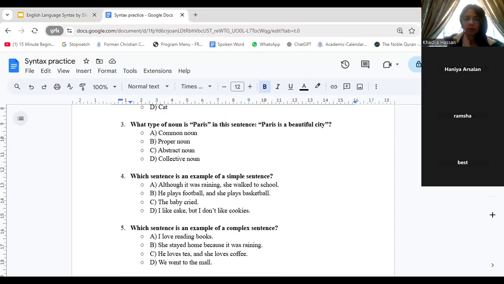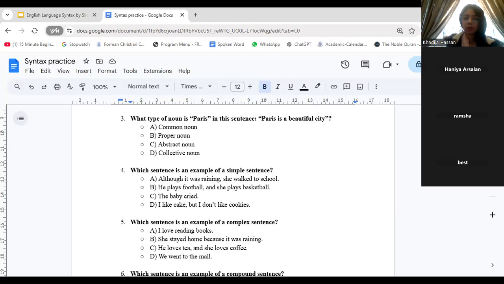Which sentence is an example of a complex sentence? A, I love reading books. B, she stayed home because it was raining. C, he loves tea and she loves coffee. We went to the mall. I mean, this example we just did, so it should be easy.